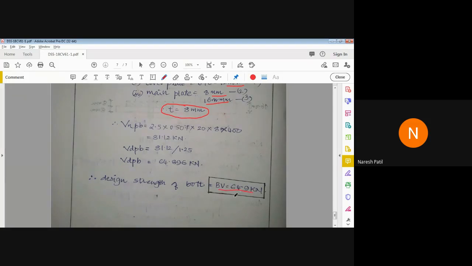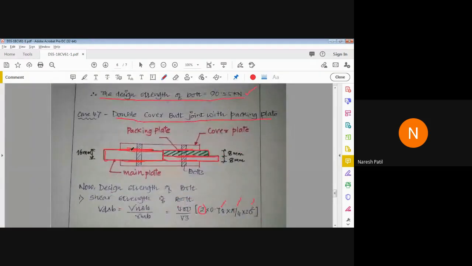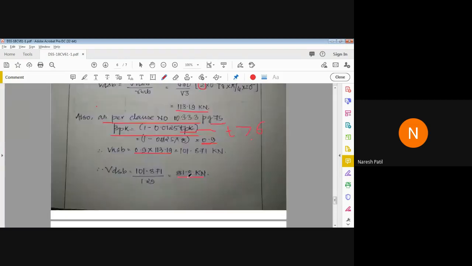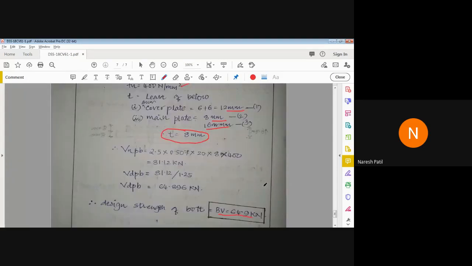So that I can conclude a bolt having double cover butt joint with packing plate can take a force of 64.9 kilonewton. So again, in this case, if you have any doubts, please ask. Anyone?